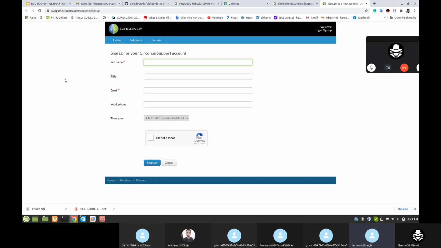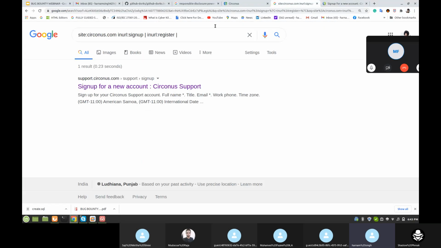For authentication related vulnerabilities, if you want to find them, you first need to sign up. Like that you can find out the sign up page. Okay, so this is the Google Dork technique. So our next Google Dork is configuration file exposed.